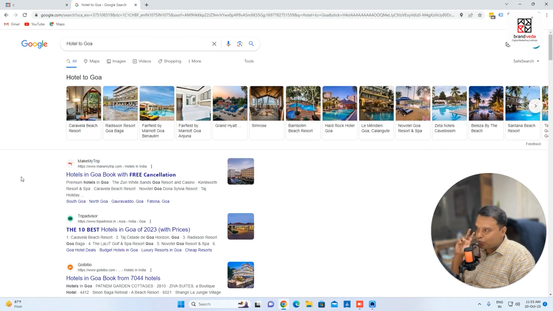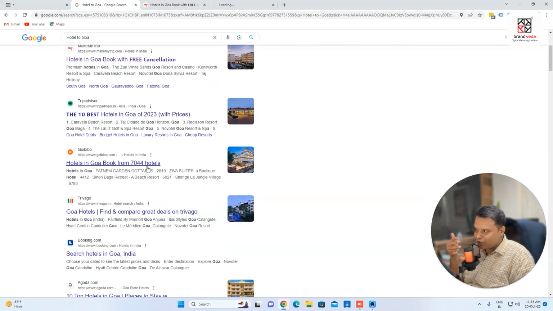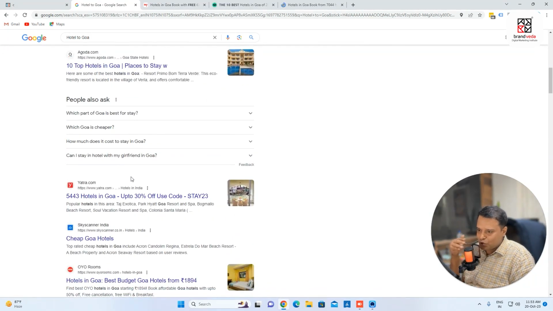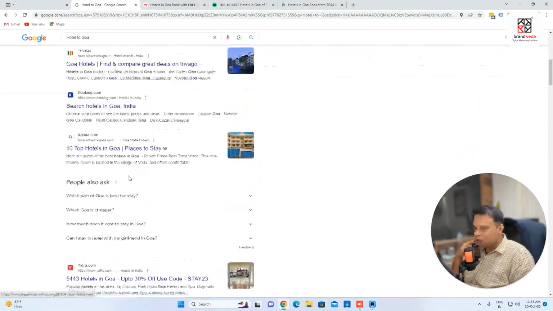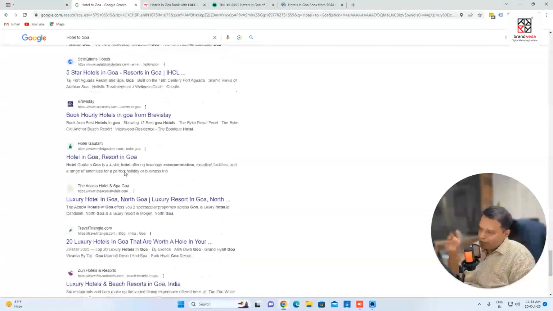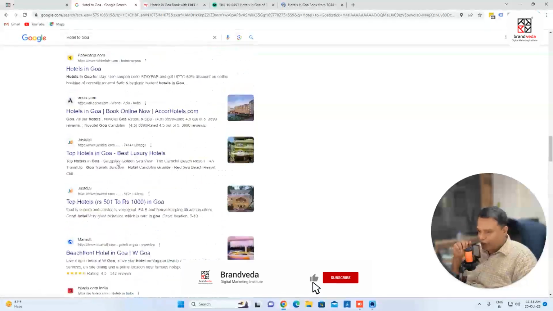So let's say if I want to book a hotel in Goa, I'll go to Google and search. And then probably what I'm going to do is click on this result because this is coming on the first page, right? I can also click on TripAdvisor. I can also click on GoIbibo. So these are the results. So first page is so important. People don't go to the second page or third page or fourth page. First page results are very, very, very important.